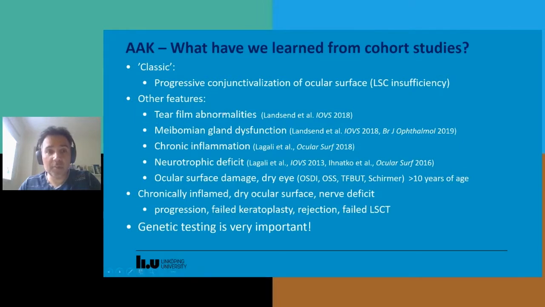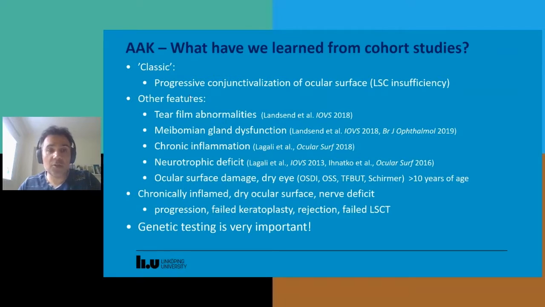For example, tear film abnormalities. So this is abnormalities not only in the production of the tear film, but the quality of the tear film and also the content of the tears. We tend to see higher level of pro-inflammatory and pro-angiogenic cytokines in the tears and lower levels of anti-inflammatory factors. Meibomian gland dysfunction is also prevalent in aniridia, and this has been found in several studies.